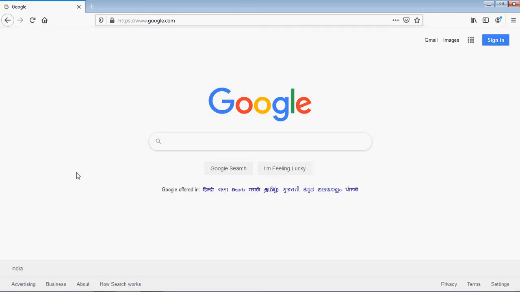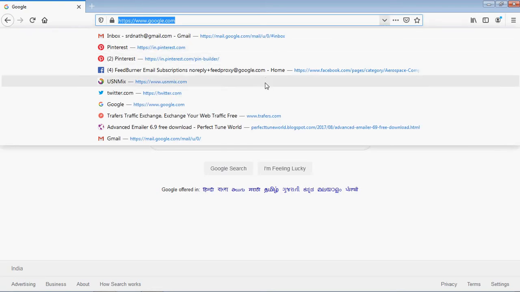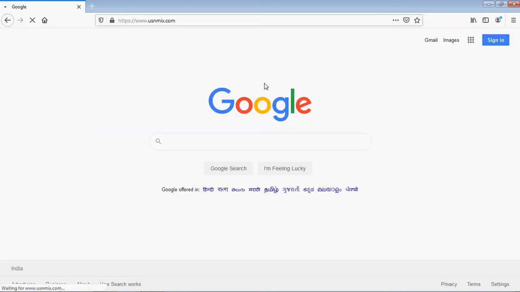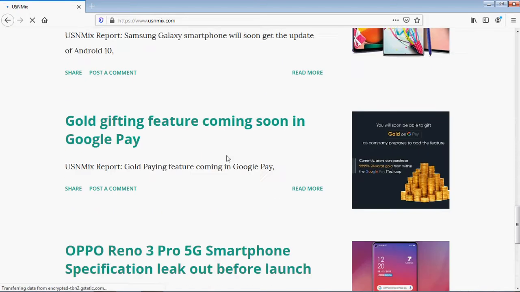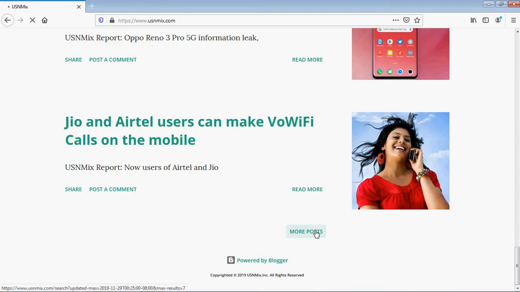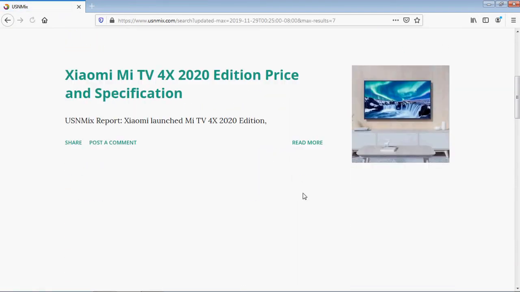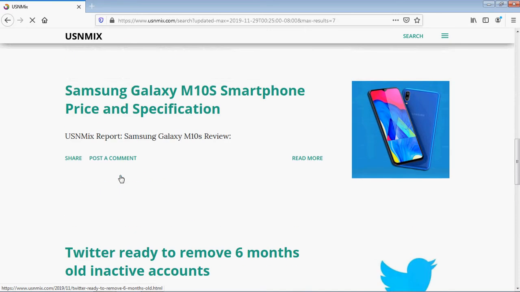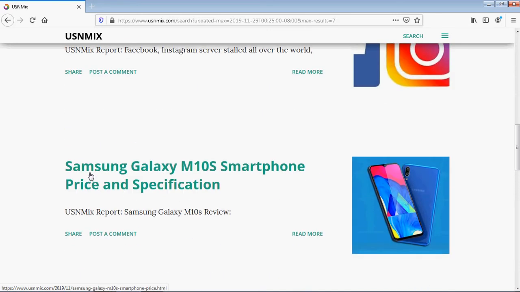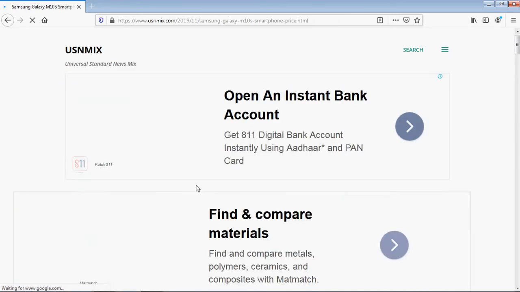Today's topic is about Samsung Galaxy M10s smartphone price and specification. So first go to our URL usnmix.com. Then there is one report about Samsung Galaxy M10s price and specification. So this is our topic today, Samsung Galaxy M10s smartphone price and specification. Go to the full report.